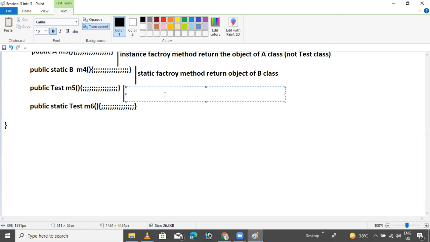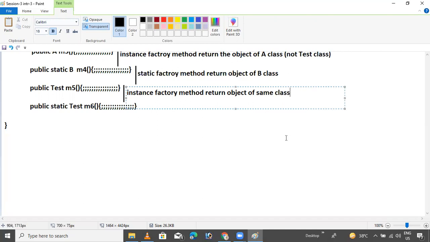Now, this is the method. Which type is it? Instance factory method. It returns an object of the same class. Okay.